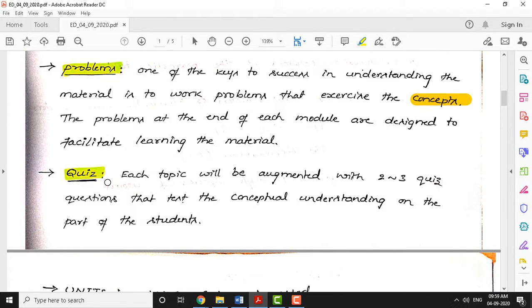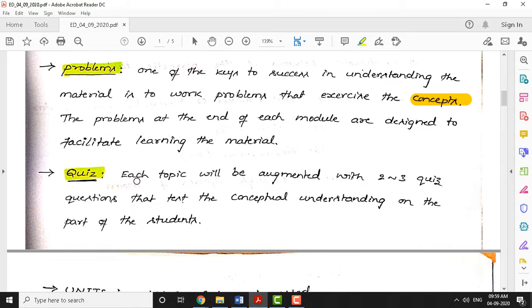Next thing is quiz. A few lectures will come with quizzes. The quiz will not include too many questions. I will include just one or two questions in each quiz, and this quiz will be asked randomly. There is no specific class or specific time when the quiz will be asked, and answering the quiz will help you get marks for the internal assessment as well. So be careful, and follow my lecture, because you may get a quiz question randomly.